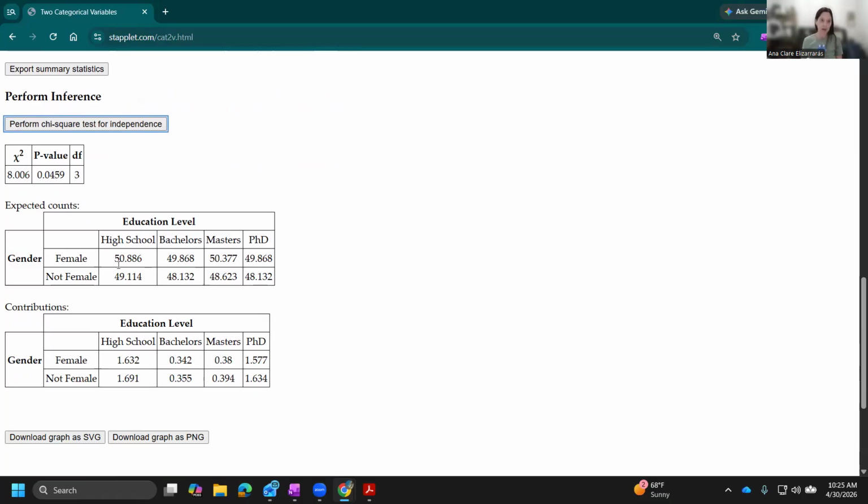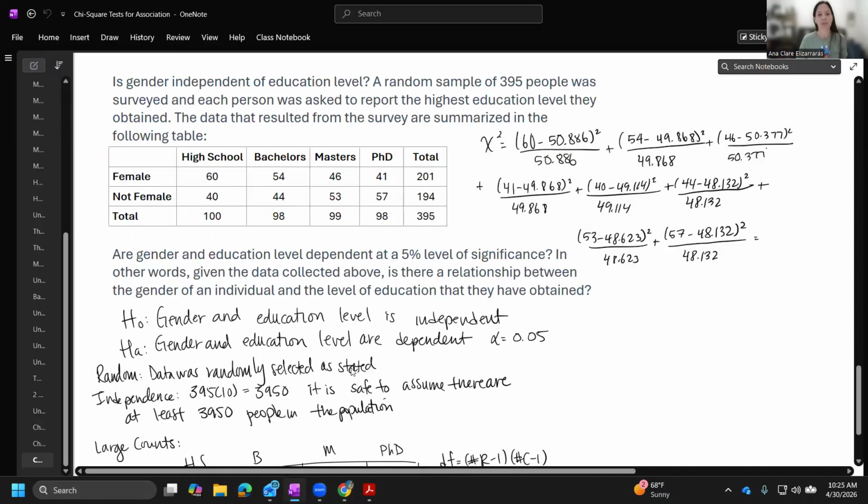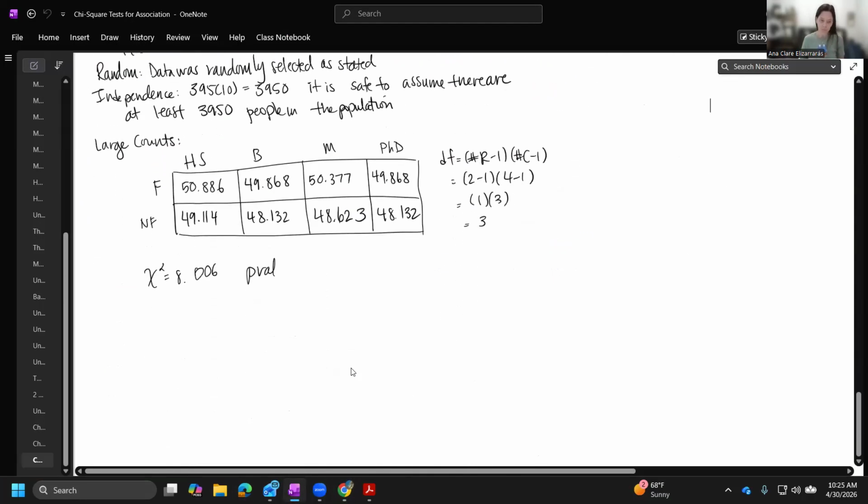This is giving us a chi-squared value of 8.006 and a p-value of 0.0459 with the degrees of freedom of 3 like we calculated. So now we have enough information to make our conclusion.